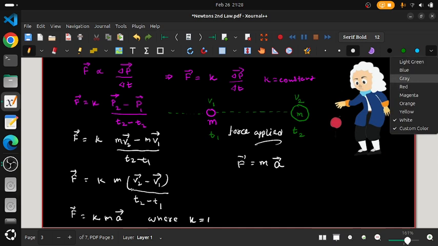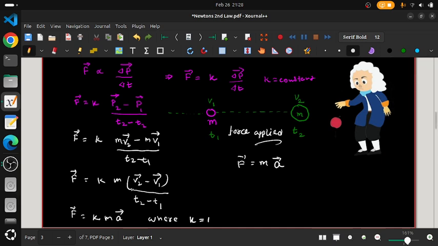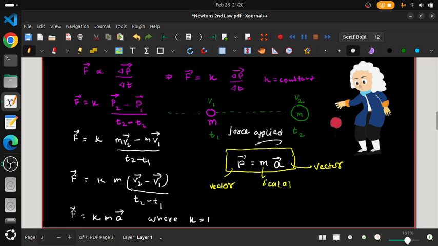So from here it is clear that the direction of force will always be along the direction of acceleration. Force is a vector quantity, acceleration is also a vector, but the mass here is a scalar quantity. So this will be the relation between them.